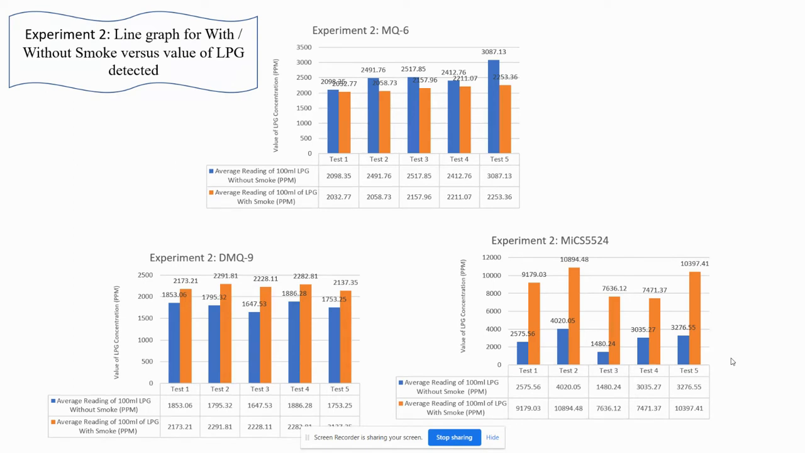But for MICS 5524, the reading will skyrocket when there are two substances in its detection list present. This has been proved by testing the sensor with another substance, which is alcohol. It seems that for this experiment, MQ6 dominated the result by being the least affected sensor with the presence of other substances.